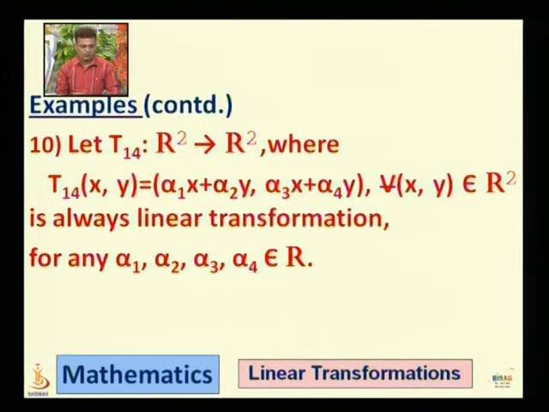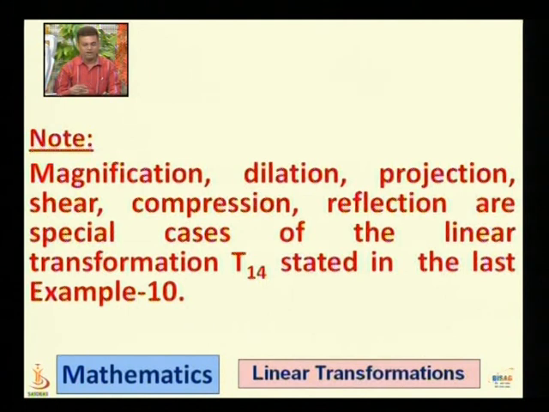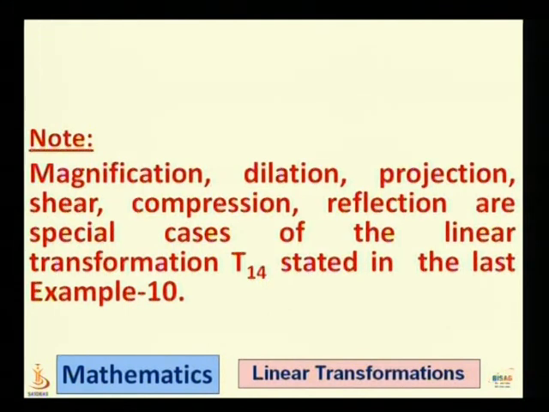Here, if we change the values of alpha 1, alpha 2, alpha 3, alpha 4, then all the previous functions, which are magnification, dilation, projections, shear, compression, reflection, are special cases of the linear transformation T14 defined previously, by taking suitable values of alpha 1, alpha 2, alpha 3 and alpha 4.